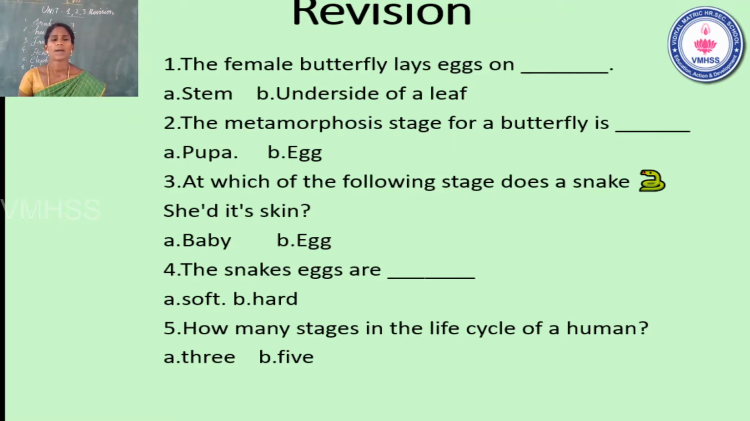Come to the second one. The metamorphosis stage for a butterfly is dash. What is meant by metamorphosis? Change in shape, change in physical structure. Okay. From the baby stage to the adult stage. So, option A, pupa stage. Option B, egg stage. Which one is the correct answer, students? Very good. Pupa stage. Option A, pupa is the correct answer.